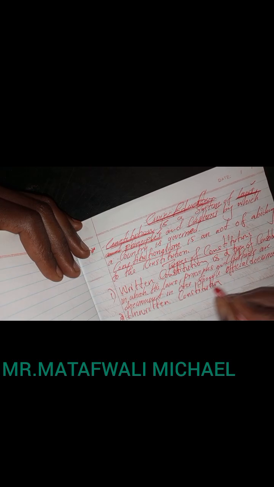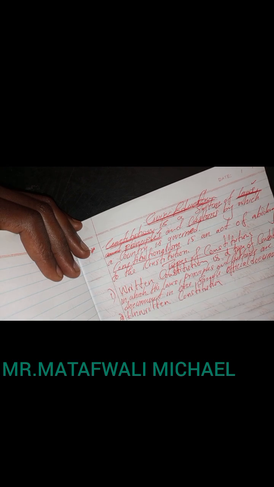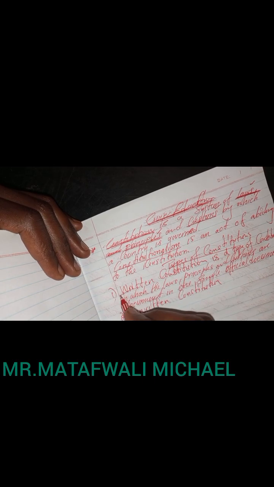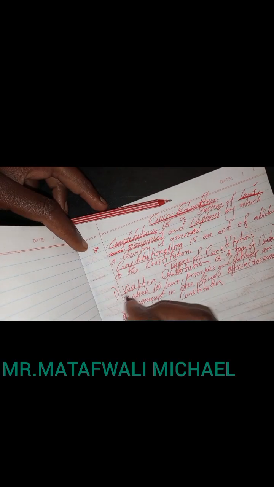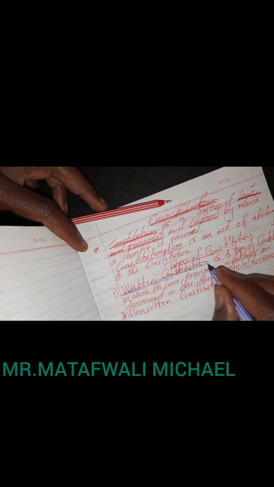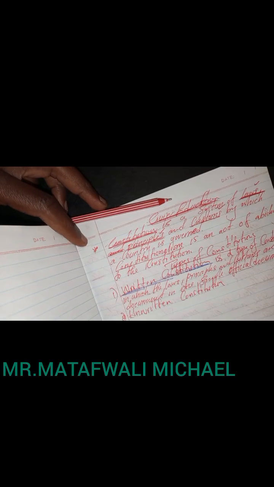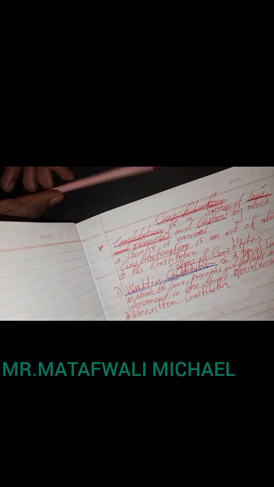So here we have only one single official document containing laws, principles, and customs by which a country is governed. So that is what we are calling written constitution.